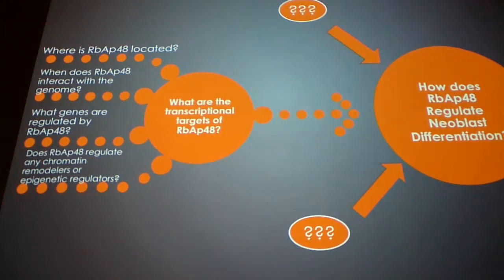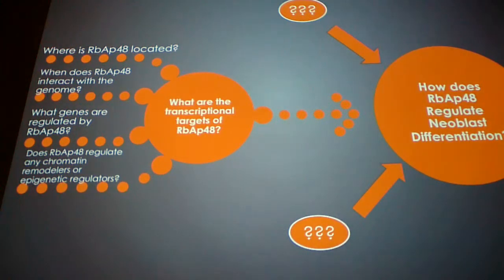We want to figure out when RBAP48 expression is highest, and hopefully when it's highest it'll be bound to the DNA, and that's when we can do some experiments on it. We need to know what genes are regulated by RBAP48, and hopefully maybe some of those genes are chromatin remodelers or epigenetic regulators, because the process of stem cell differentiation involves changes in chromatin architecture and epigenetics.